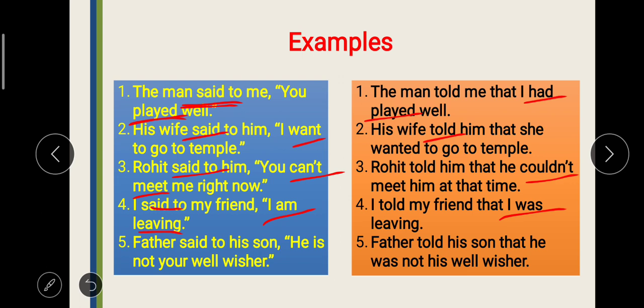Next one is "He is not your well-wisher." And reporting verb is in past. So is, am, are will become was in the verb. So he was not your well-wisher. So in this way, we have to change the tense of the reported verb.